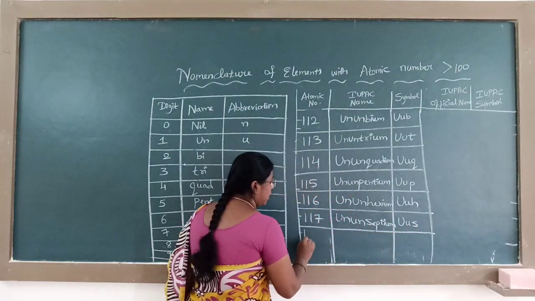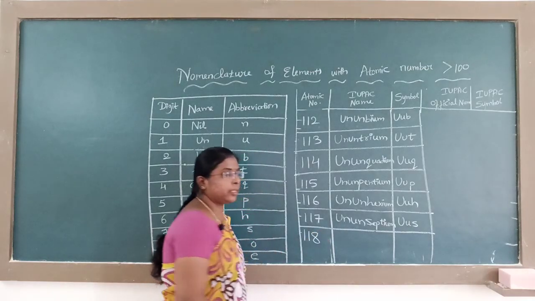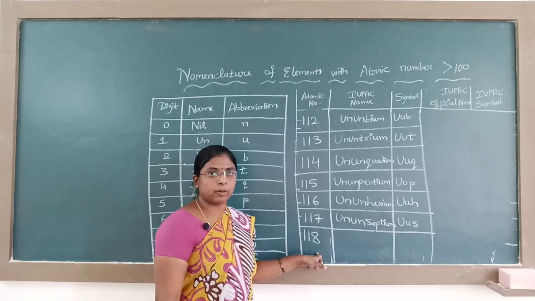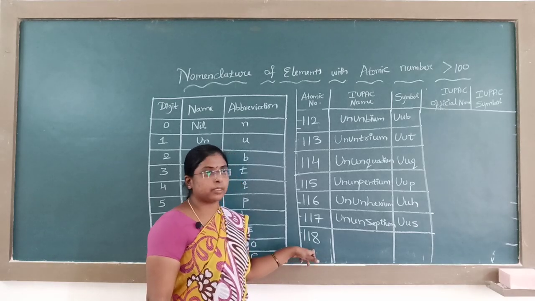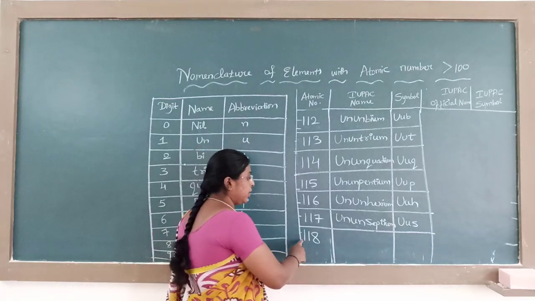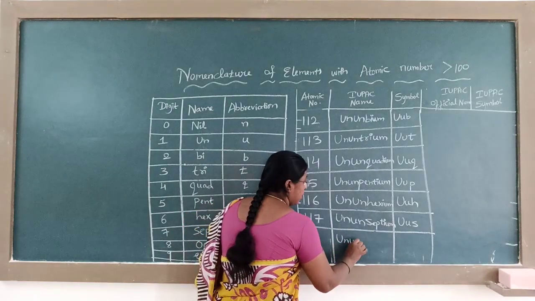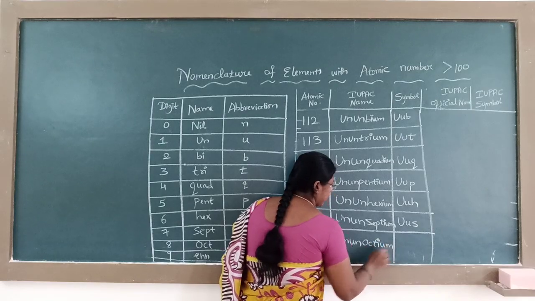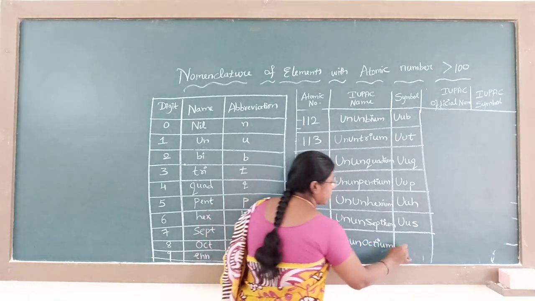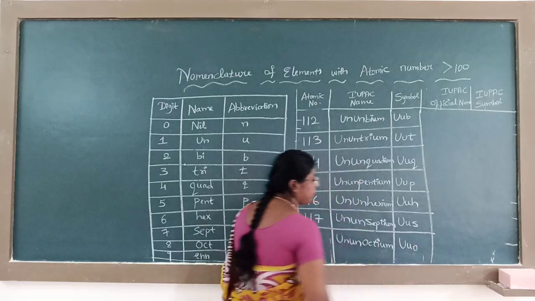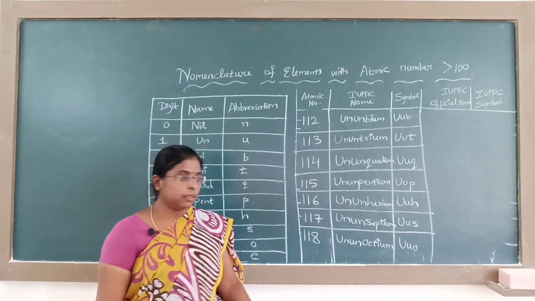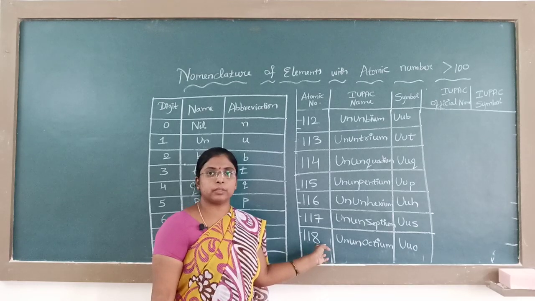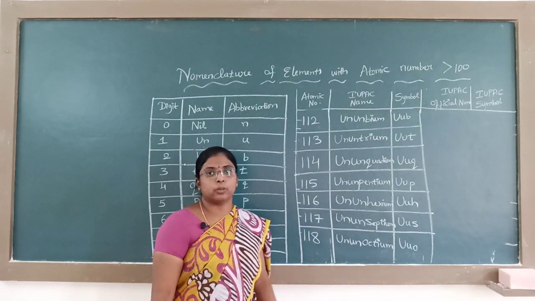118. In the periodic table, only 118 elements have been given in your modern periodic table. Let us study up to 118. 1 un, 8 means oct, plus IUM: Octium. You can write the other elements also with atomic number 120 and so on using these rules.